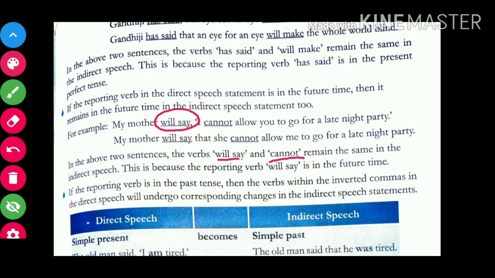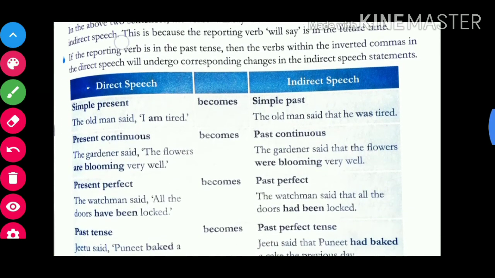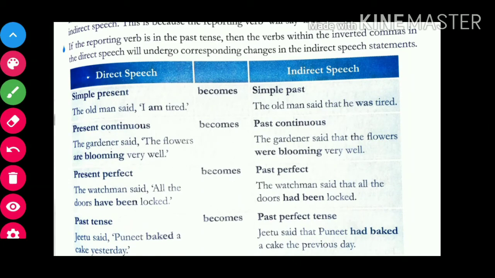This is because the reporting verb will say is in future tense. Okay. If the reporting verb is in past tense, अब मेन रोल आता है हमारा जब हमारा reporting verb past tense हो. That means said. हमारा जो reporting verb हो वो said form में हो, then in that case we will have the changes within the reporting speech. तब जाके हमारा reporting speech में changes आएंगे जब हम conversions करेंगे.